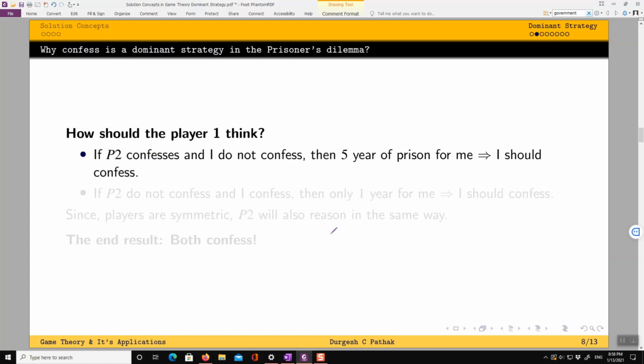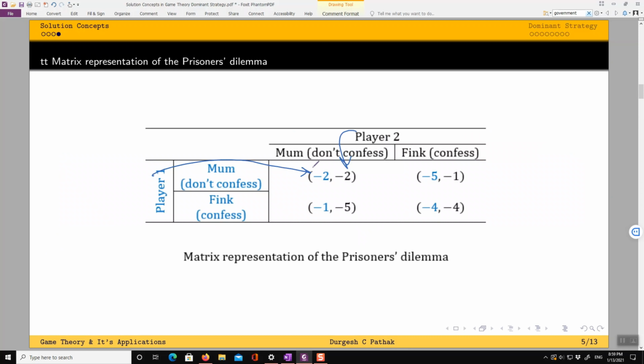Let's see. Again, this is how the players are going to think. So player 1 is thinking, if P2 confesses and I do not confess, then 5 years of prison for me. So I should confess. Look here. If player 2 is confessing and I do not confess, then I will end up getting 5 years while player 2 is getting 1 year. He is not concerned about what player 2 is getting, that his term is reducing. He is concerned that his own term is increasing to 5 years.